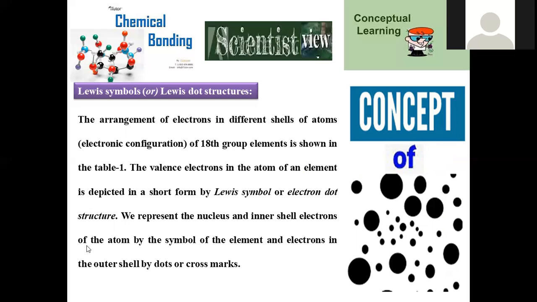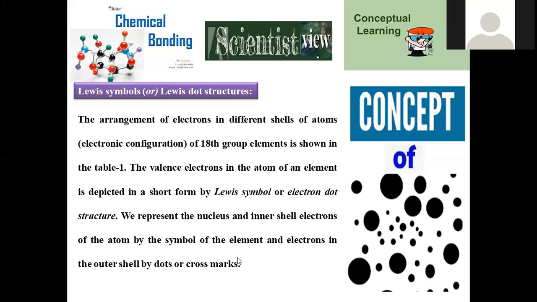We represent the nucleus and inner electrons of the atom by the symbol of the element, and the electrons in the outer shell by dots. The element is not written completely; rather, the elemental symbol should be taken. And how many valency electrons? Not all the electrons. If it has 18 electrons, we have to consider only the outermost electrons. The whole 18 electrons we are not keeping as dots. It is very complicated. That's the reason why only valency electrons are taken into consideration for this electron dot structure.